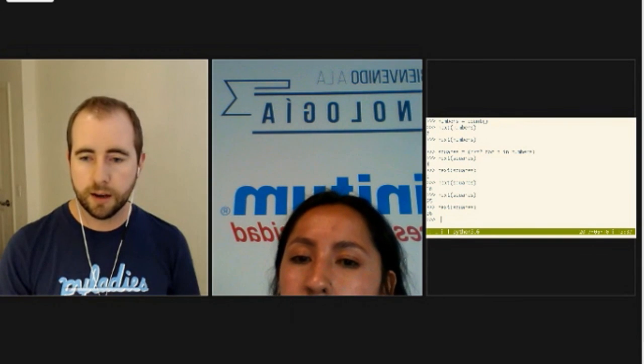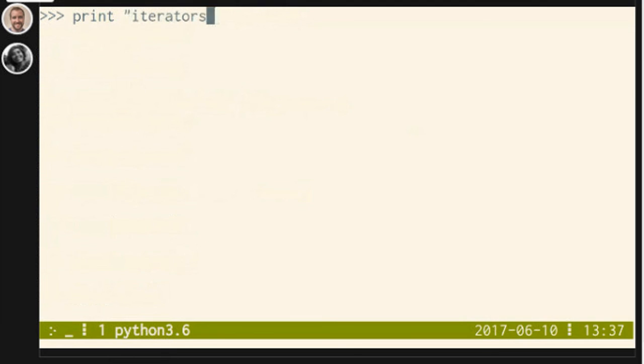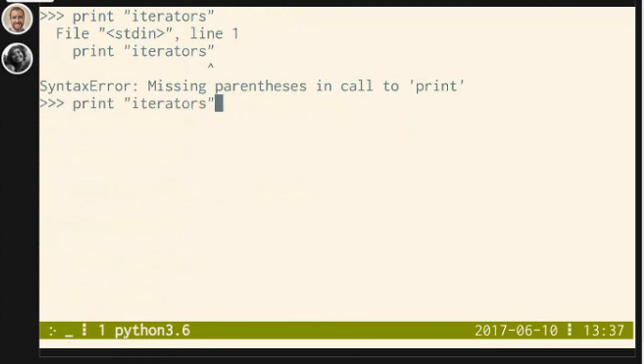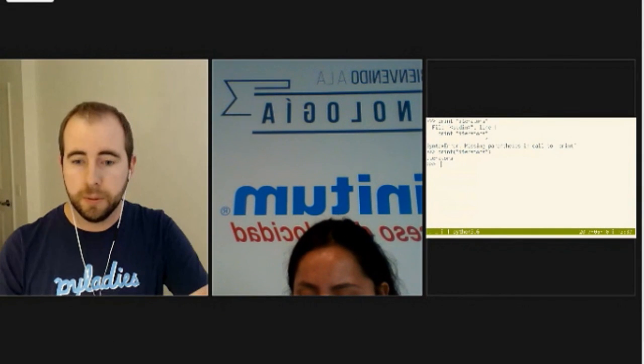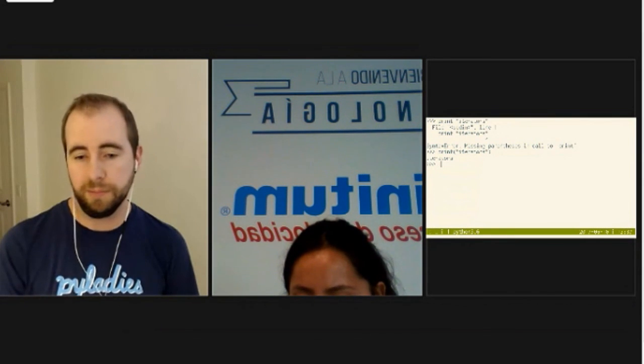So I don't have a good reason for that outside of, if you want to look into why that is the case, iterators. Iterators are the thing to look up. They are the reason. I thought I was in Python 2 there for a moment. I've been teaching Python 2 a lot recently. Iterators are the reason that you cannot reset a generator expression, because a generator is an iterator, and iterators are the way for loops work under the hood in Python.